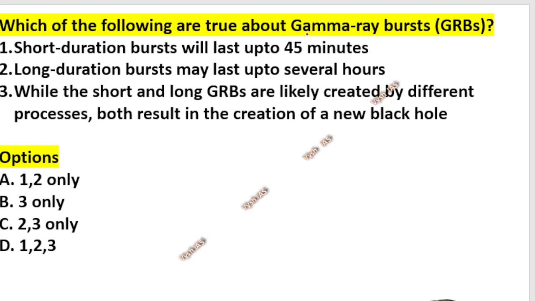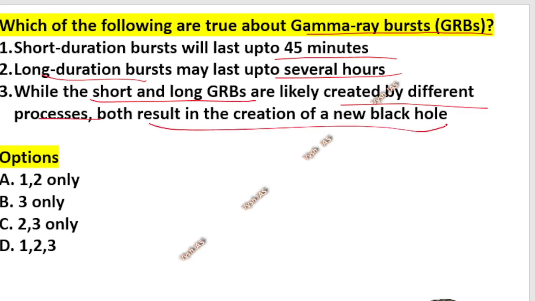So which of the following are true about gamma ray burst? Now gamma rays, you have an idea that it's like the highest frequency thing, the most energetic light in space. It's written: short duration bursts will last up to 45 minutes, long duration bursts will last up to several hours, while the short and long GRBs, that is the gamma ray bursts, are likely created by different processes. Both result in the creation of a new black hole.